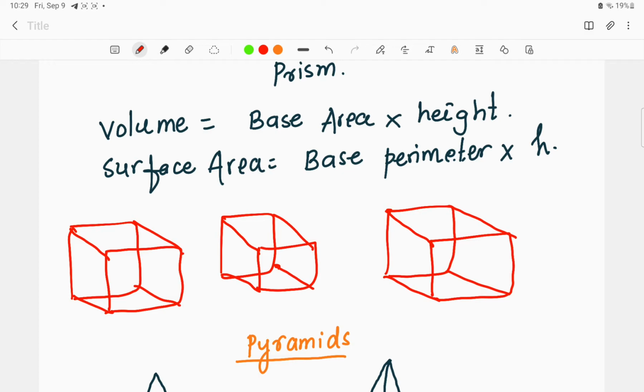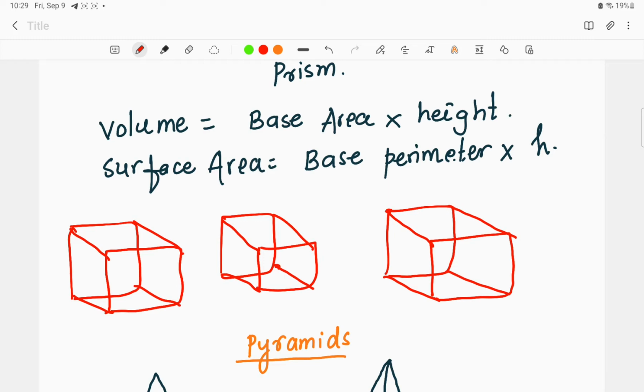Now in case of a prism, whenever we see such prisms, the volume we have to take is base area into height. There are different prisms, we'll discuss each one by one. In a prism, volume is equal to base area into height. This formula is common for all the prisms. And if we go for the surface area, we'll take the base perimeter into height.